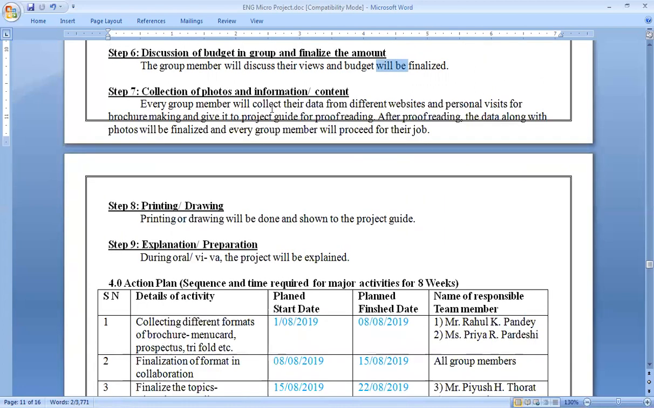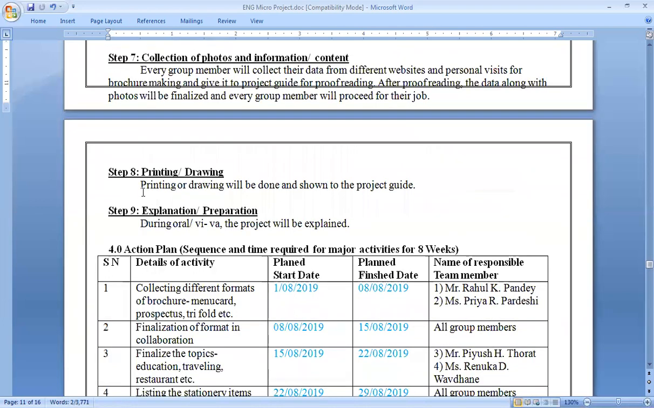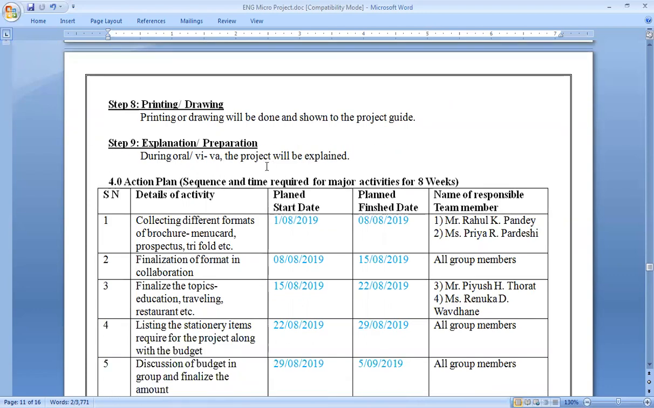After that, collection of photos and information. Yes, you have to again collect literature, all the information related to that. After that, printing and drawing. Printing or drawing will be done and shown to the project guide. So see students, this is just a proposal. You are not sure whether you are going to draw, whether you are going to print all that brochure. So you are just thinking before taking any title for doing a project. So it may change in the report also. And explanation, preparation. During oral or viva, the project will be explained.